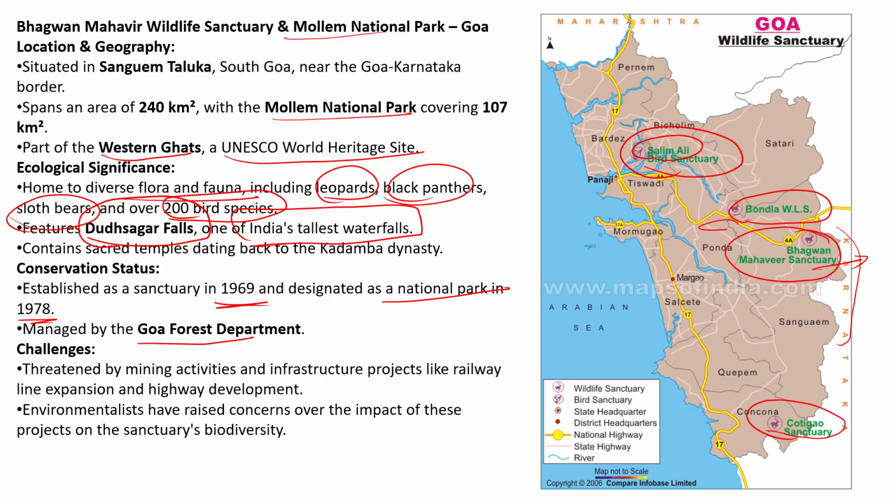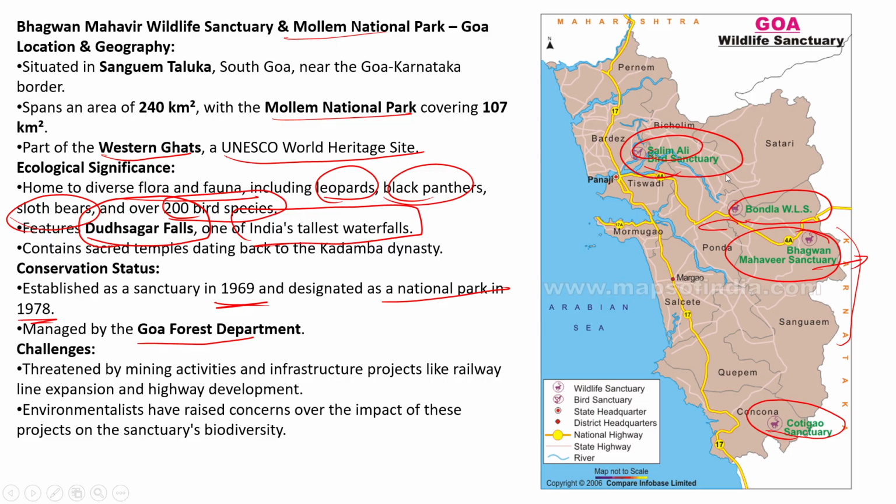Dudhsagar waterfall is on the Mandovi River. Bhagwan Mahavir Sanctuary has the Mandovi River flowing through it.